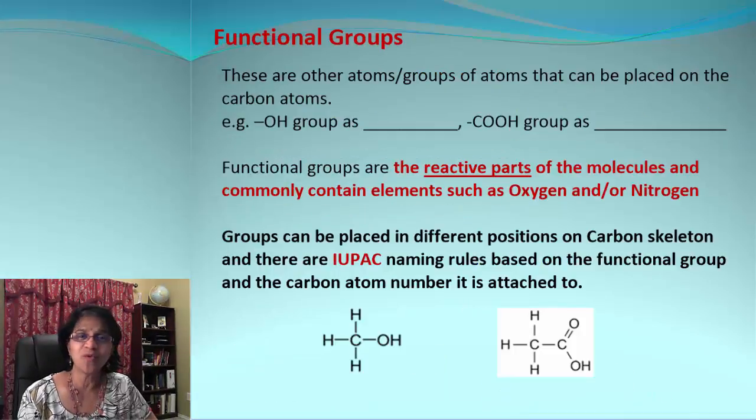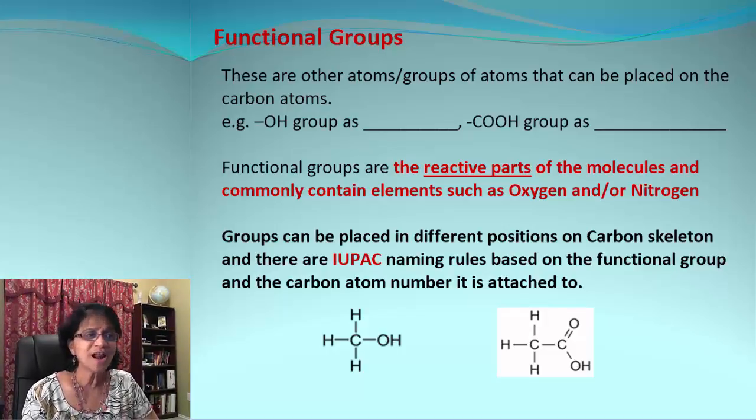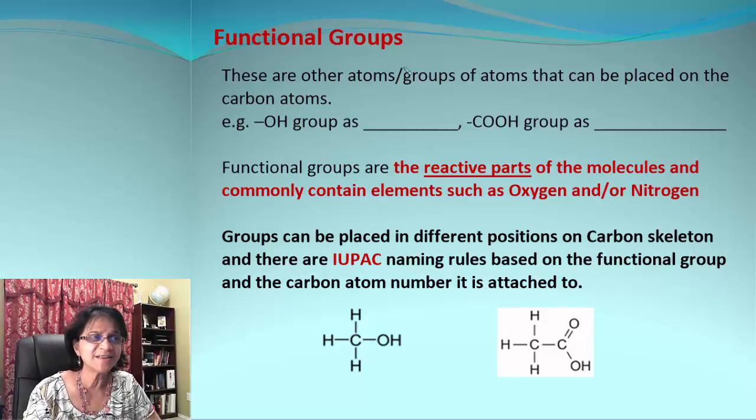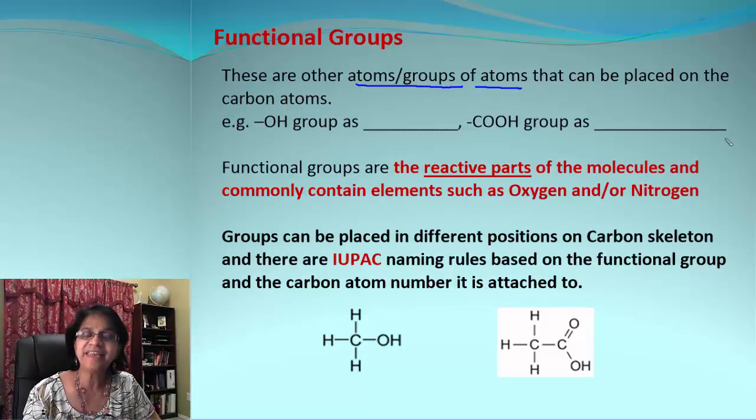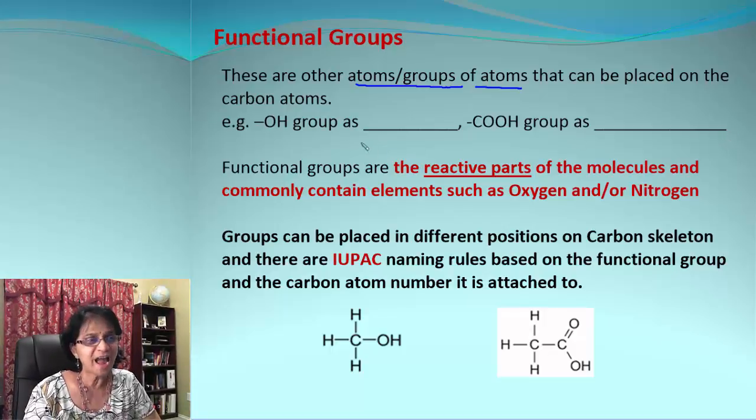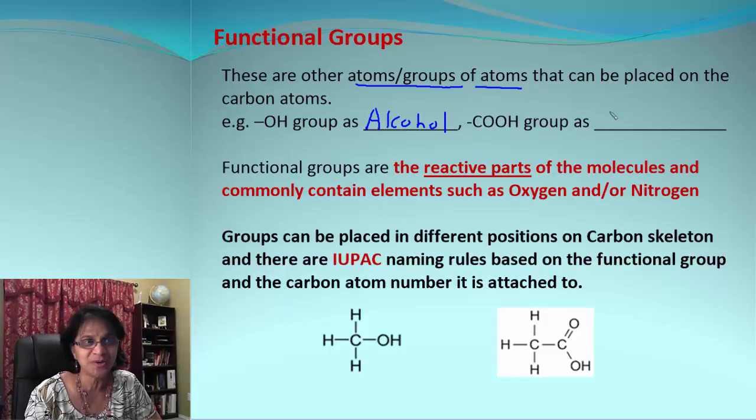And now here is one important term in organic chemistry. That is functional groups. So what are functional groups? These are simply atoms or groups of atoms. They can be placed on the carbon atoms. So like we have the OH group. We call that group alcohol. And then we have the COOH group.